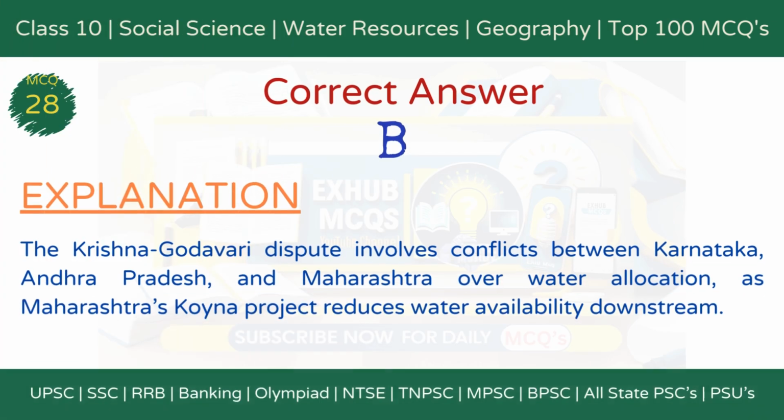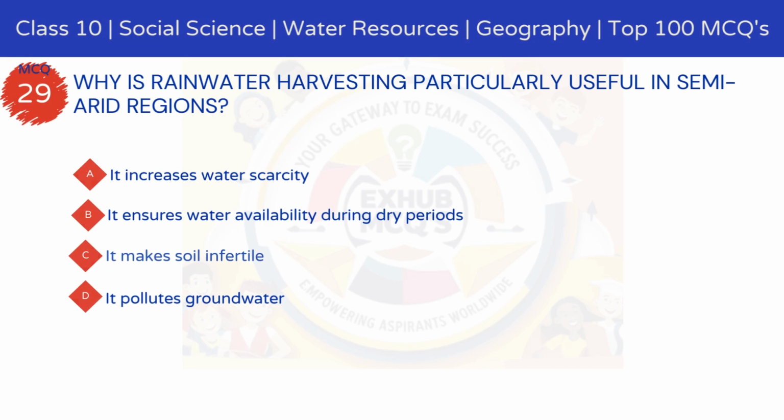The correct answer is option B. It involves conflicts over water sharing between states. Explanation: the Krishna-Godavari dispute involves conflicts between Karnataka, Andhra Pradesh, and Maharashtra over water allocation, as Maharashtra's Koyna project reduces water availability downstream. MCQ 29.